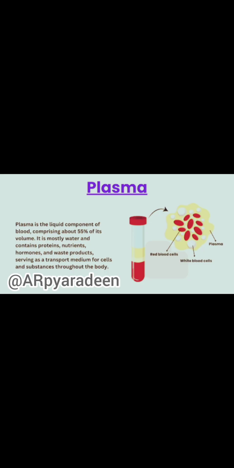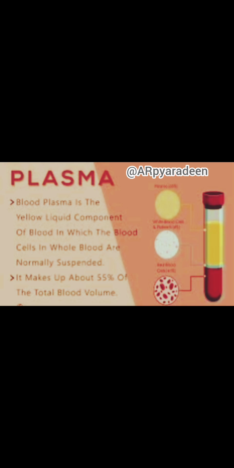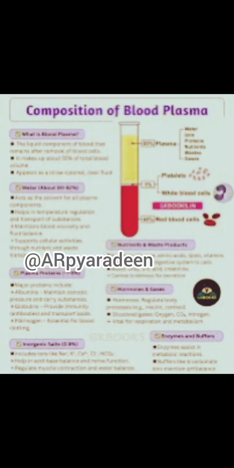Fibrinogen is required in blood clotting or coagulation of blood. Globulin is involved in the defense mechanism of the body. Albumin helps in osmotic balance of fluid. Plasma also contains small amounts of minerals, glucose, amino acids, lipids, etc. Minerals like sodium, calcium, magnesium, carbonate ions and chlorine ions, etc. Plasma without the clotting factor is called serum.